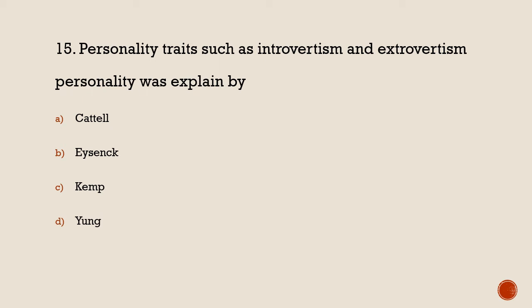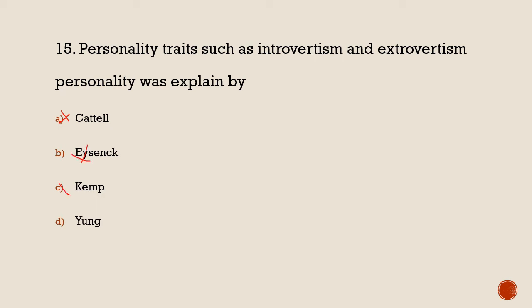Extroversion is like extrovertism, but it only expresses one angle, not the introvertism aspect. So Cattell is wrong. Next is Eysenck. Eysenck actually gave the theory on temperament rather than introvert. He gave the theory on temperament, not on introvertism or extrovertism. So it is also wrong.